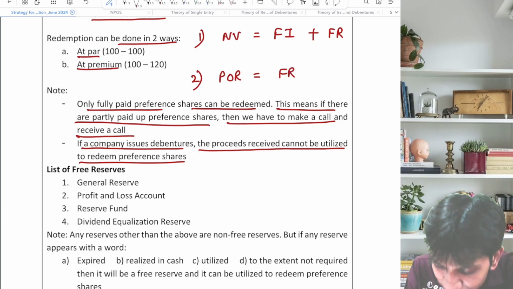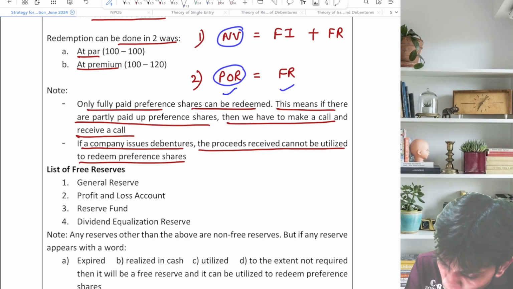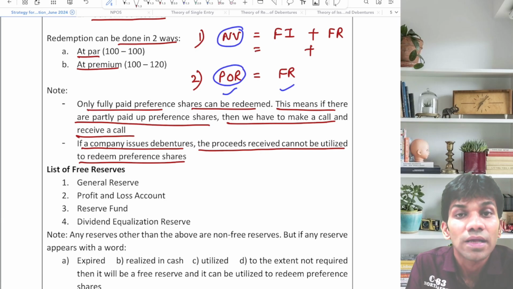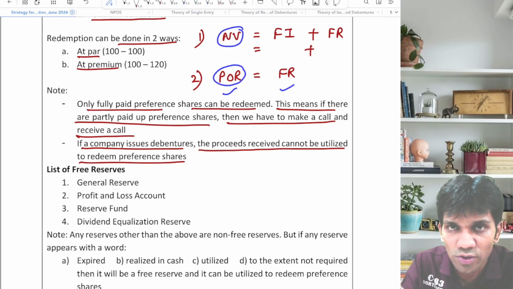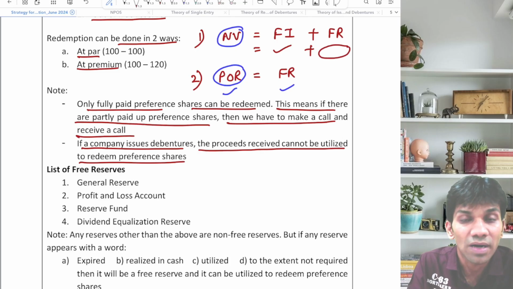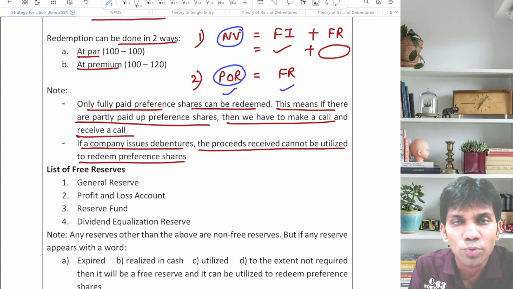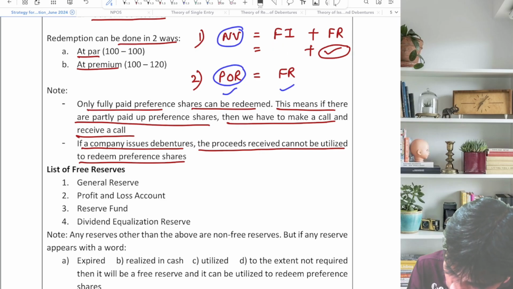You will fill the second equation first. Then you will go for the first equation, and you will check the information given in the problem, that redemption is done out of free reserves or out of fresh issue. If they mention that fresh issue of shares is done of so and so shares of so and so each, then first fill the fresh issue figure and the balancing figure will be free reserves. But if they mention that free reserves are to be utilized to the maximum extent, then first utilize free reserves and then the balancing figure will be fresh issue.